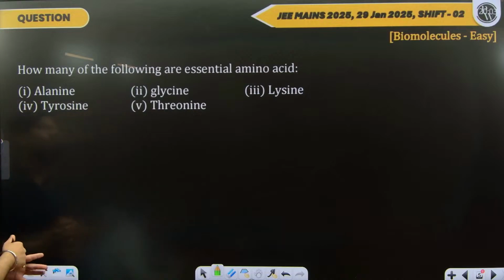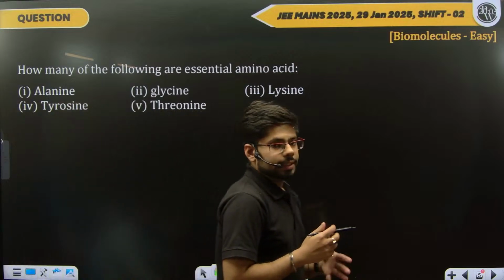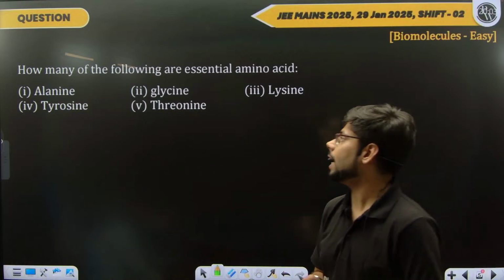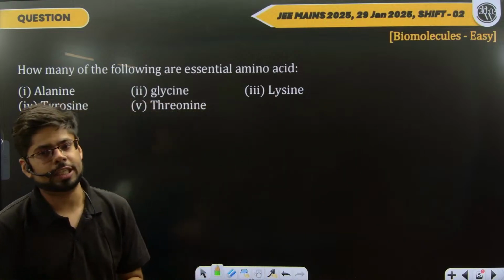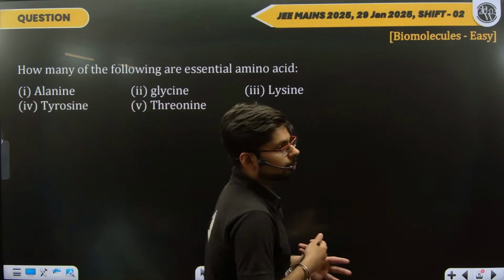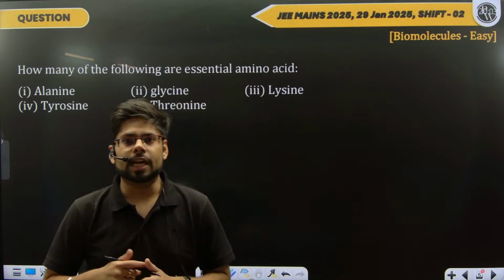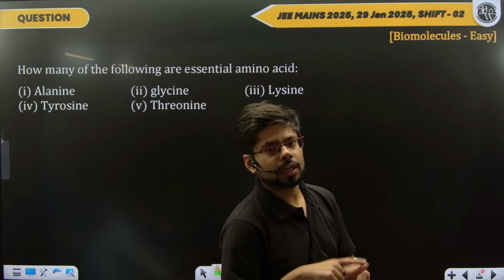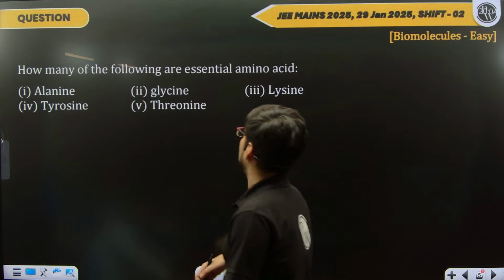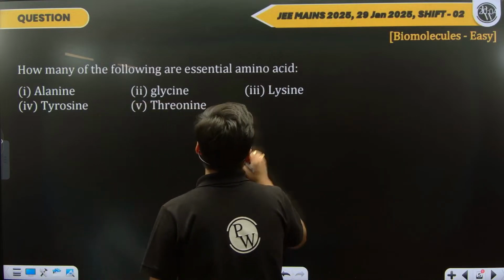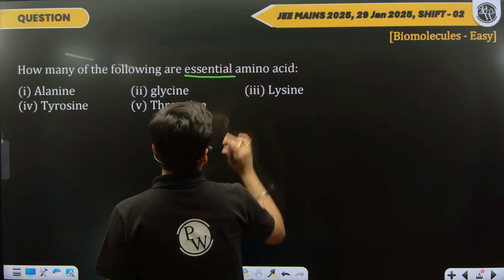How many of the following are essential amino acids? This question is from biomolecules. We all know that biomolecules is extremely important for JEE, looking at the past few years' question papers. In NCERT, you will see a table given for essential and non-essential amino acids. So it's basically just a factual thing, and they have asked for essential amino acids.